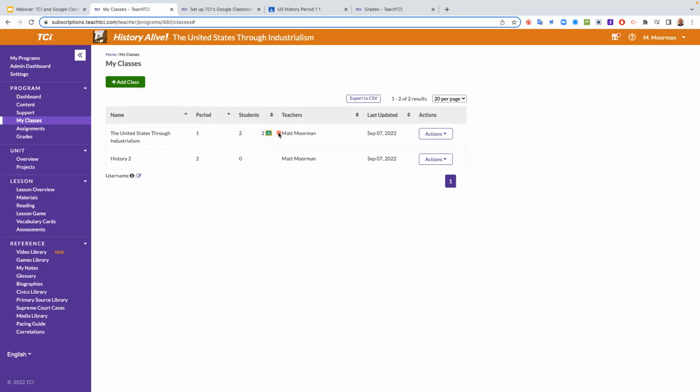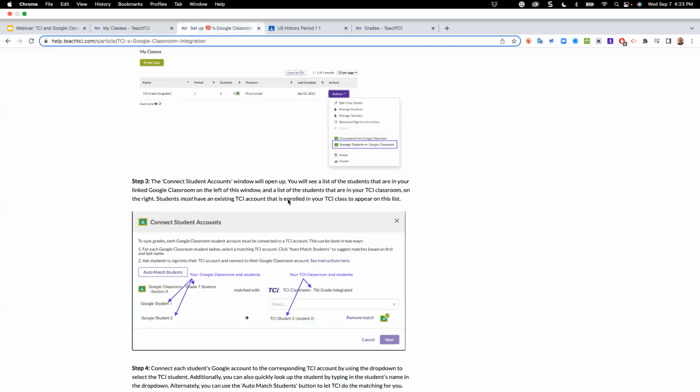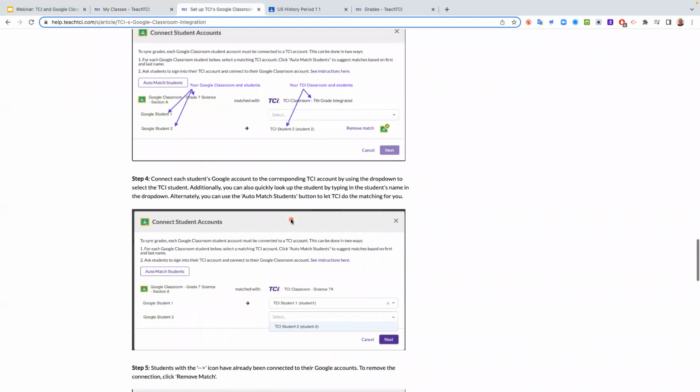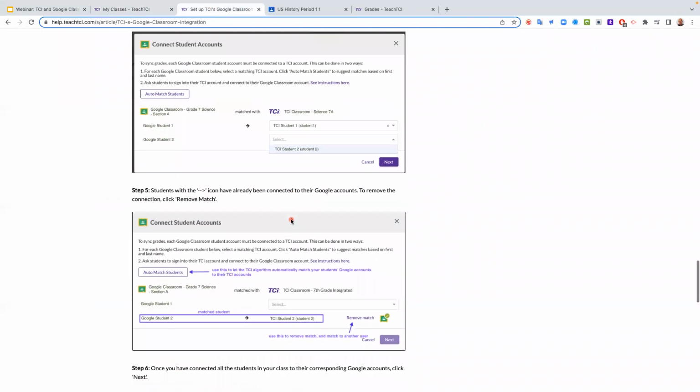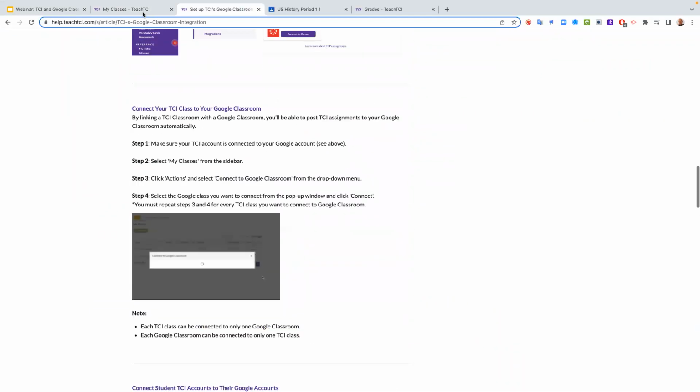I am rocking and rolling and ready to go. And I can model exactly how I was able to get those links and PDFs and assignments and all of that stuff to sync. But those are the 3 things you have to do. So again, if you forget how to do those 3 things, just know that Help Center has very specific instructions that will show you how to set all of this up, okay?